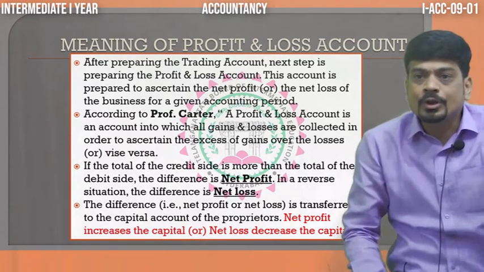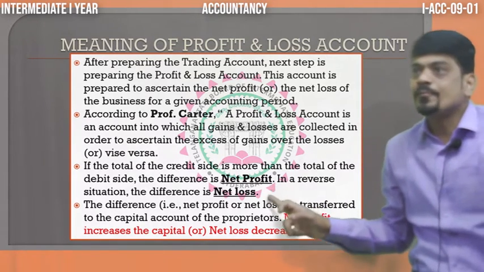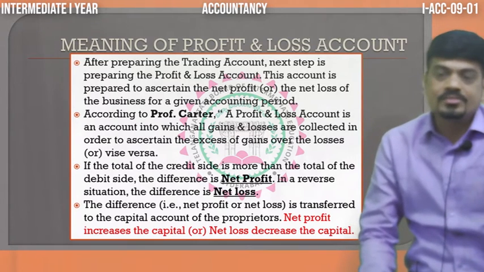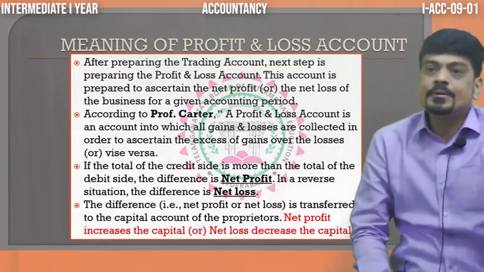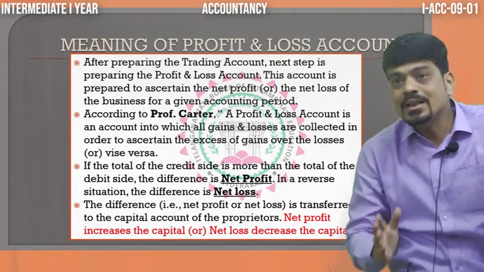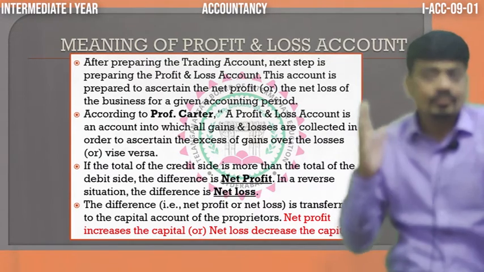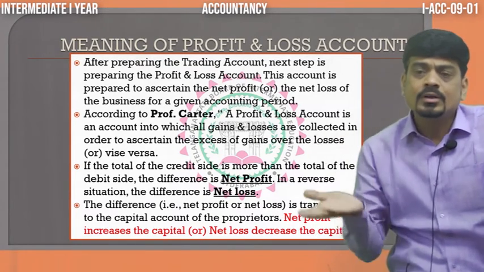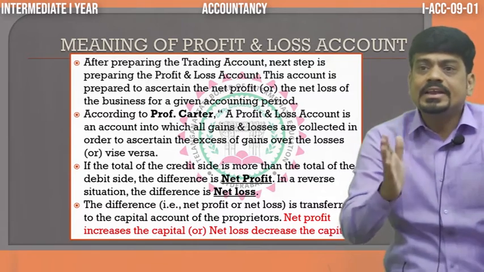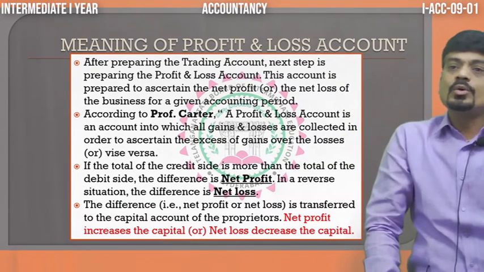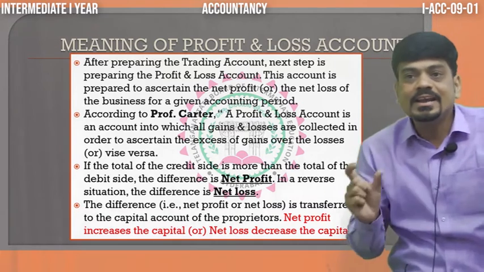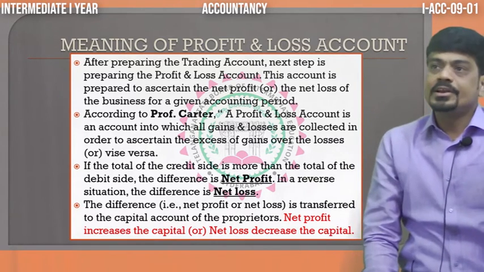Which profit or loss do we get? We get net profit or net loss, dear students. When will we get the net profit? As usual, on the credit side: when credit is more and debit is less, we get net profit. If the debit side of the profit and loss account is more and credit side is less, then we get net loss.